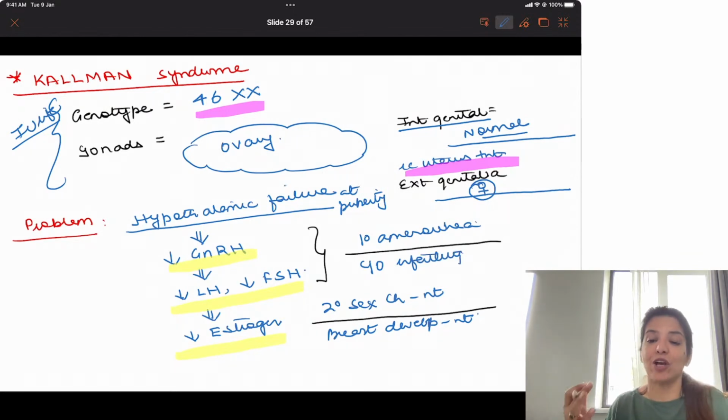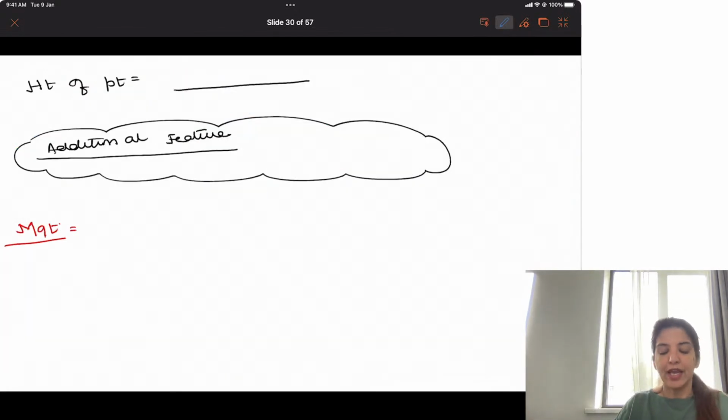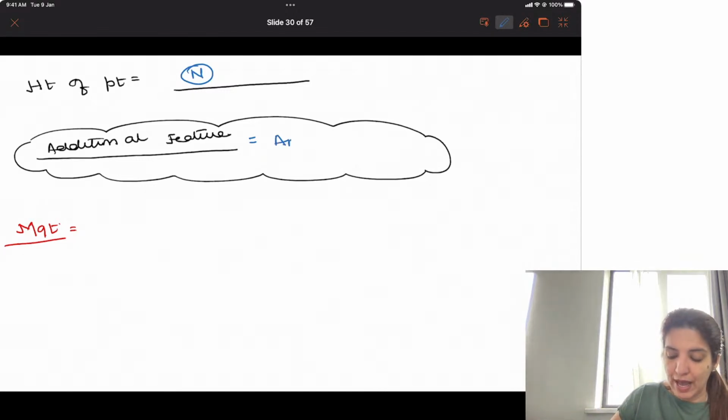In later life, they are going to come to you with complaint of infertility also, right? Now, height of the patient will be absolutely normal. The additional feature which you get in Kallmann syndrome, which helps you to know that yes, this is Kallmann syndrome, is anosmia. They have absent smell sensation.